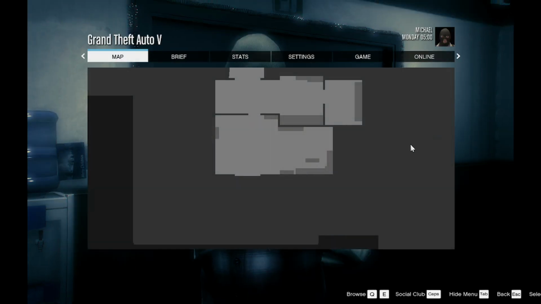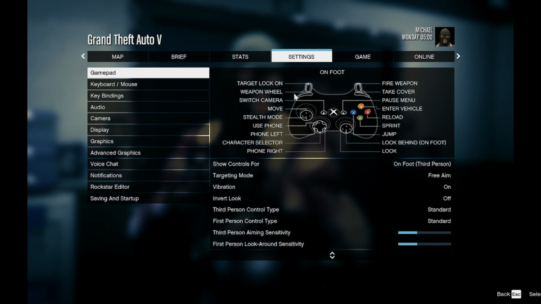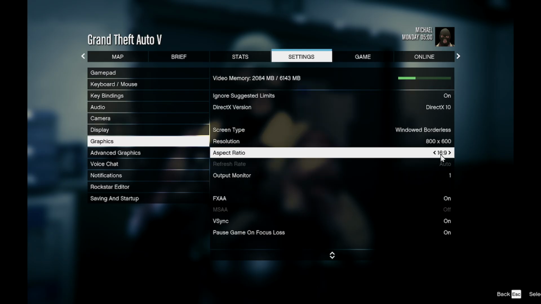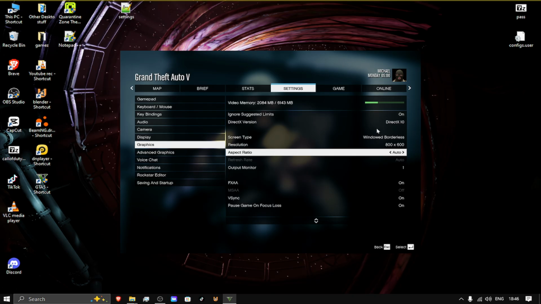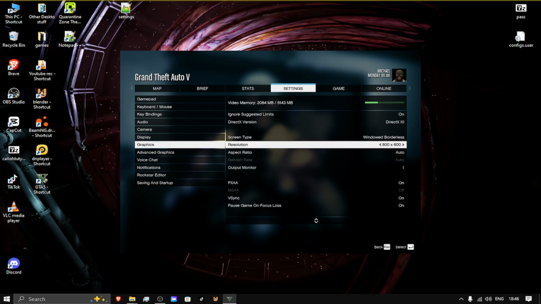All right, now you can see I've got some weird stuff going on there. So I want to show you what happens if I do this. If I go graphics, remember I changed this. If I set this to auto, it's going to go immediately to windowed mode. So be careful doing something like this. It's going to bug out the whole setting. I cannot change the resolution. I can try. Nothing is going to work.